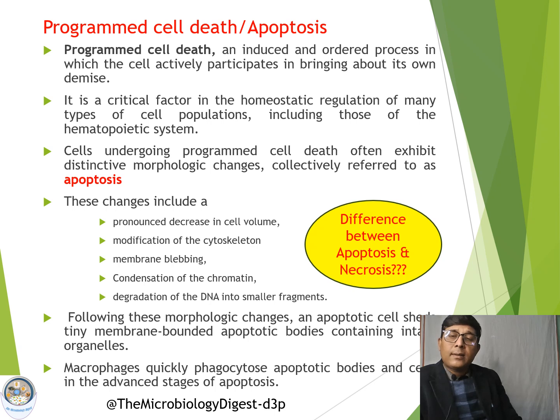So these cells which take part in programmed cell death will exhibit some changes in structure. Distinctive morphological changes will be expressed by these cells, and these are collectively called apoptosis. So what are these changes?